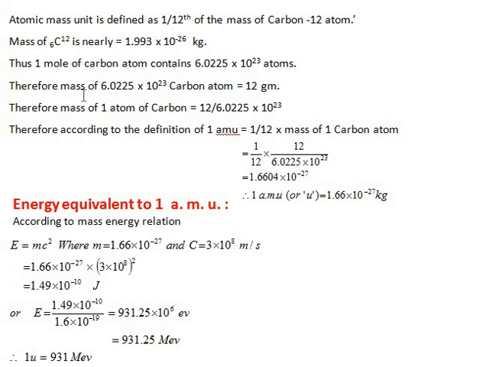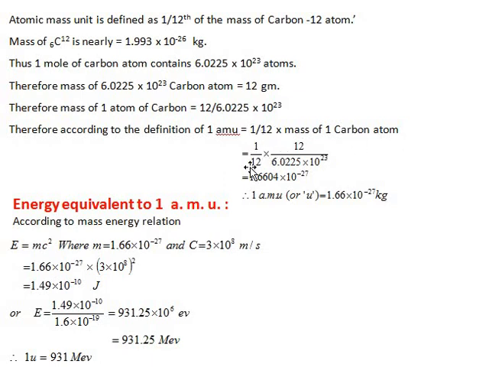Therefore, the mass of 6.0225 × 10^23 carbon atoms is equal to 12 gram. Therefore, the mass of one atom of carbon is equal to 12 divided by this number of atoms, that is 6.0225 × 10^23. So, according to the definition of 1 AMU, it is 1/12 of the mass of the carbon atom.